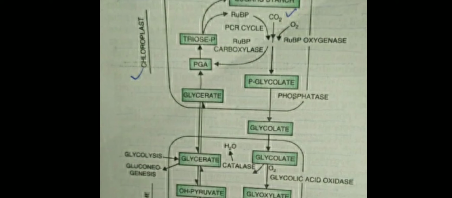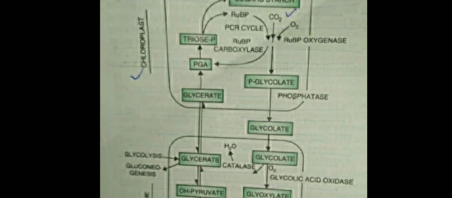Now this phosphoglycolate loses its phosphate group and is converted into glycolate. So in the chloroplast the O2 concentration is high, Rubisco acts as an oxygenase and forms phosphoglycolate, which removes the phosphate group and converts into glycolate.